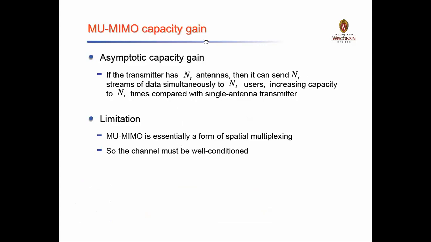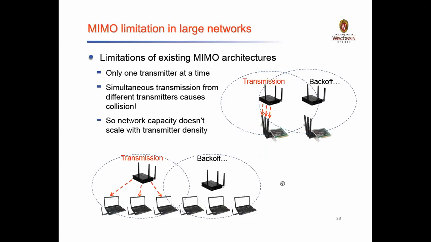But we have some limitations here. The multi-user MIMO system is one form of spatial multiplexing, so the channel must be well conditioned. The condition of the channel should be checked well before the transmission of your data, so that there is no crosstalk. There is also a limitation in the MIMO system architecture: only one transmitter at a time can be used. Simultaneous transmission from different transmitters can cause a collision.